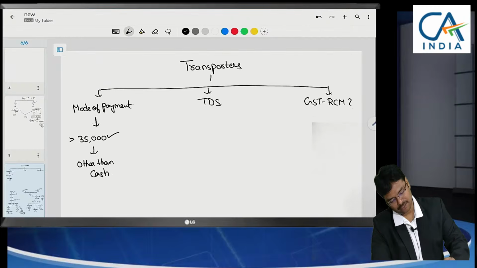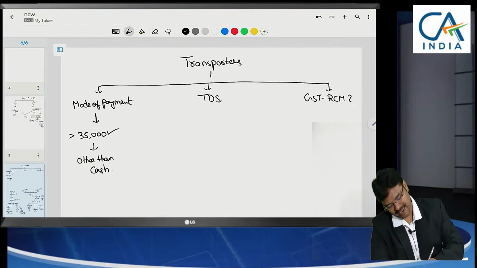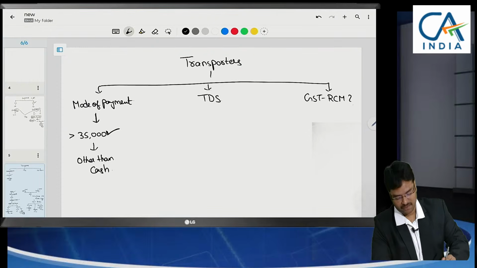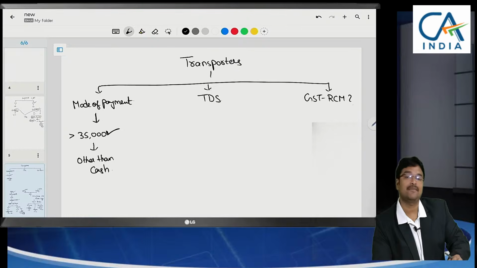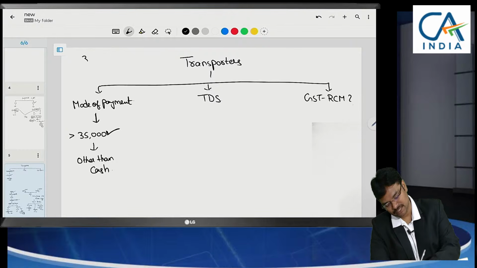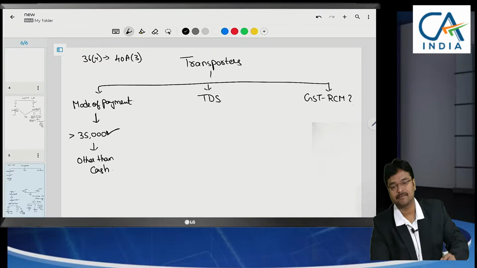So coming back to the things, here the limit of 35,000 I have said to you, we can make cash payment. Below 35,000 we can make cash payment. When it exceeds 35,000, we have to make payment other than cash. That means the limit which was specified in section 36(4), earlier section 40(a)(3), will get applicable.